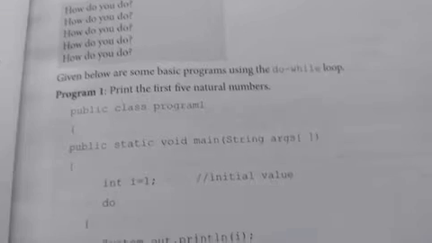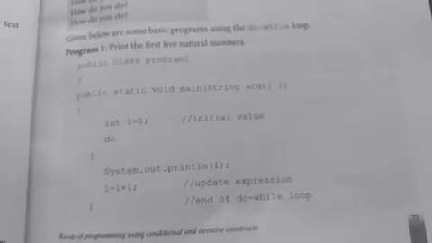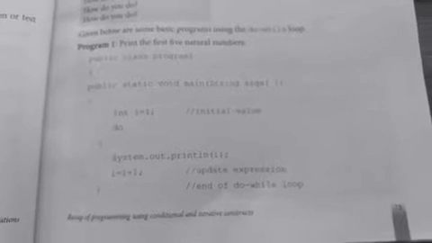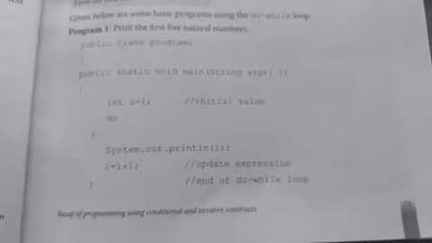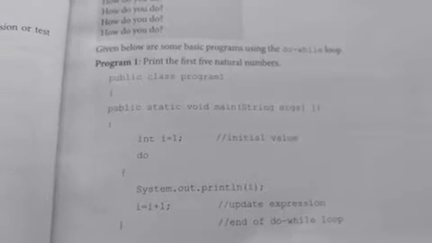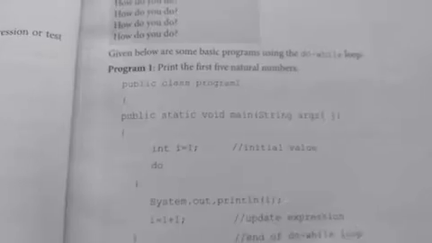Here there is a program to print first 5 natural numbers using do while loop. The same program we discussed in for loop and while loop, but here we are doing it with do while loop. So let's see how to do that.